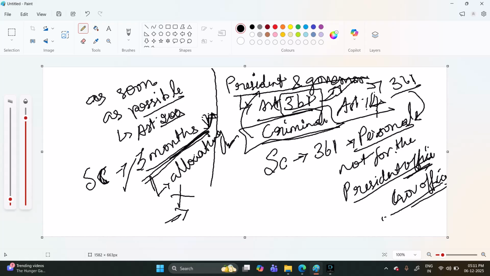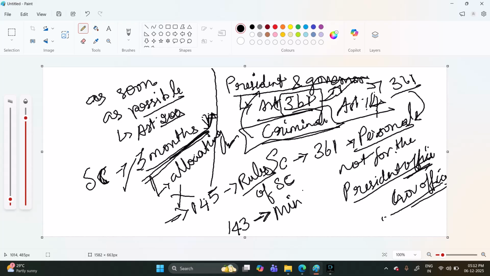The president has asked about Article 145 of the Constitution, which is the rules and procedure of the Supreme Court. If the president asks a referential question under Article 143, which is advisory jurisdiction, then the bench should consist of a minimum of 5 judges.